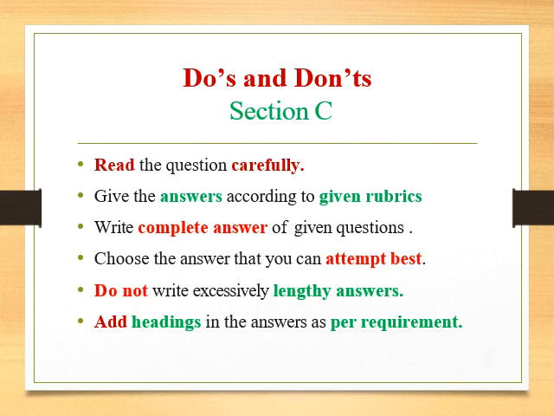Do's and don'ts related to section C. Again, these are approximately same. You need to read the questions carefully, give the answer according to the given rubrics, write the complete answer of the question, choose the answer that you attempt best. As you have around 50% of the choice in your whole paper, though the choice is restricted choice, but you have choice and you need to attempt the question that you can give the best answer.